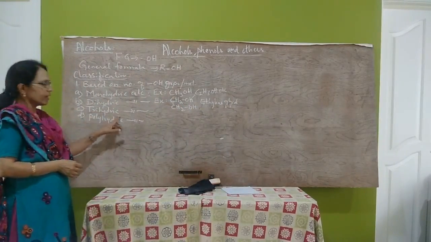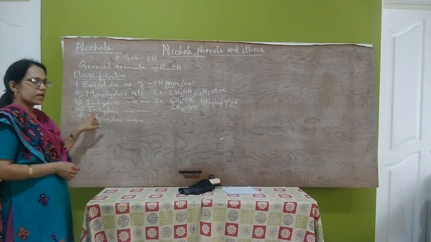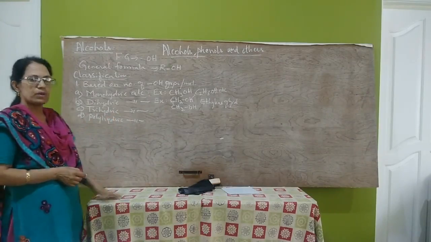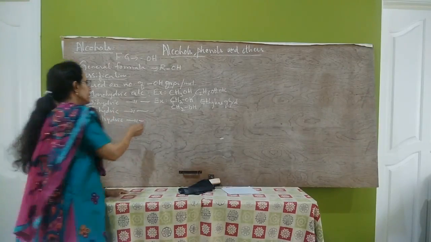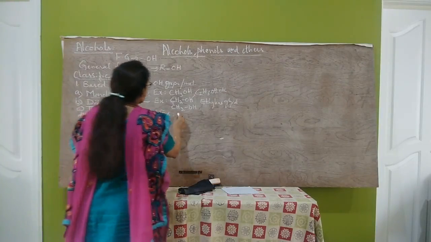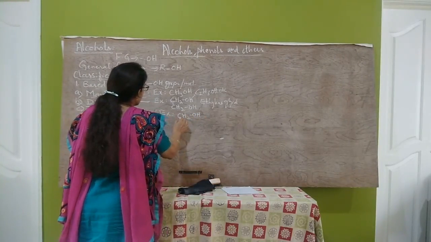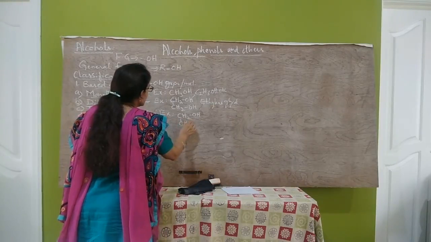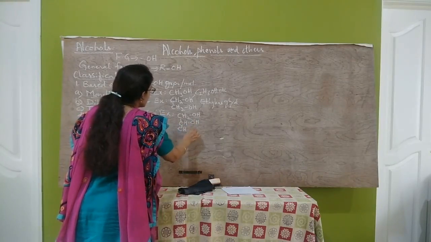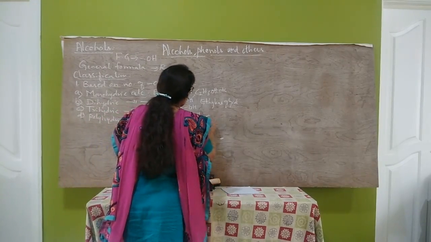Next one, trihydric alcohols. Tri means 3. So the alcohols which contain 3 OH groups per molecule are called trihydric alcohols. Example of trihydric alcohol: CH2OH, next CHOH, next the last terminal carbon CH2OH. The name of this compound is glycerol.